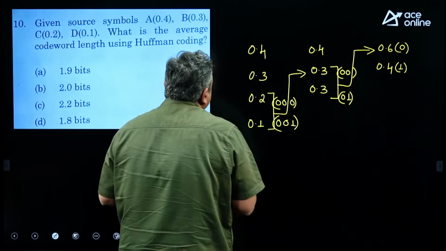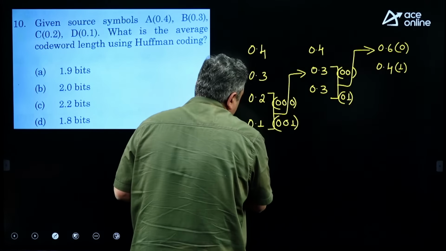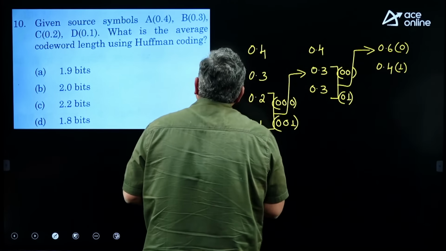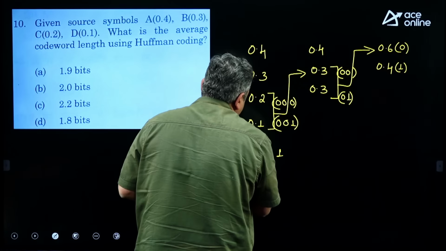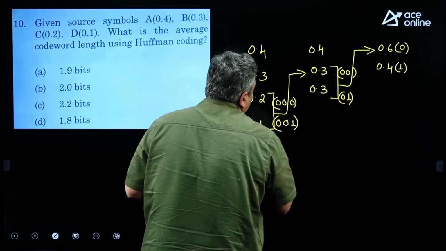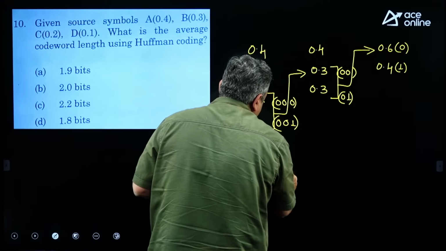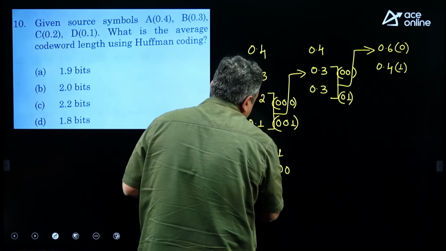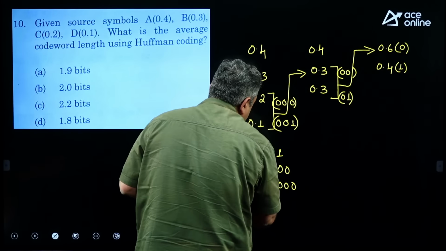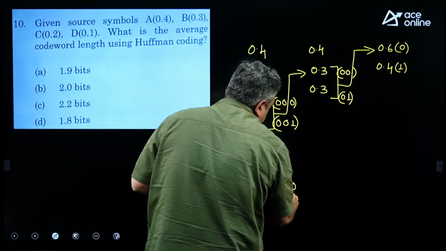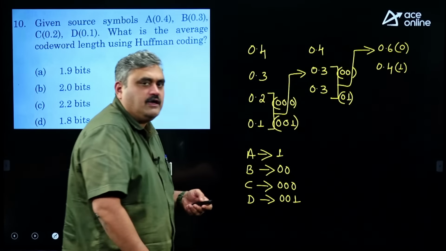So, when you take these 4 symbols, A is 0.4, we represent with bit 1, and B is 0.3, represented with 0 0, and C is 0.2, represented as 0 0 0, and D is 0.1, 0 0 1. So, this is how we can do the Huffman coding.